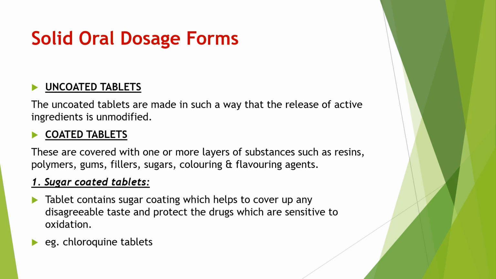Sugar coated tablets are covered with sugar coating, which helps to cover up any disagreeable taste and protect the drug which are sensitive to oxidation. For example, chloroquine tablet. Chloroquine tablet has bitter taste, so it is covered with sugar coating.